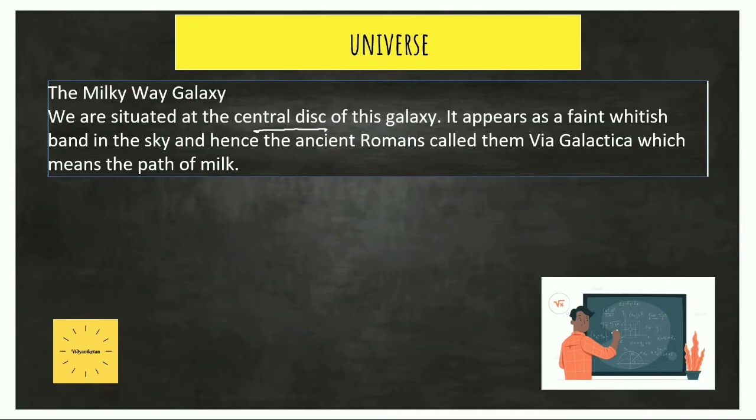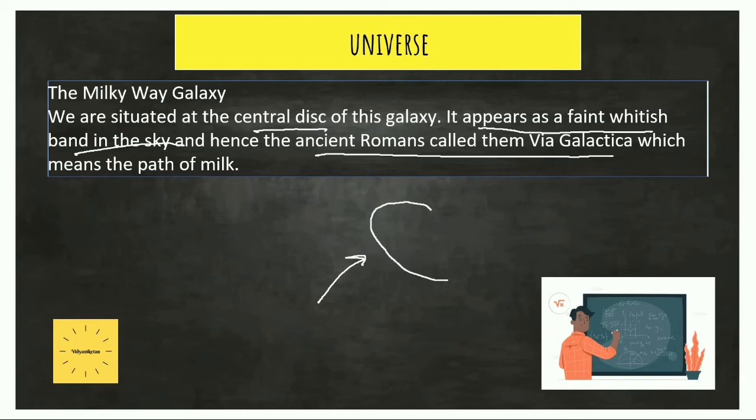This Milky Way, why the name Milky Way? It appears as a faint whitish band in the sky, and hence ancient Romans called it Via Galactica. When we look at the sky, we see a faint whitish band of stars, and since the color is faint whitish, it looks like milk, and hence the Romans called it Via Galactica, which means the path of the milk. Hence the name Milky Way.